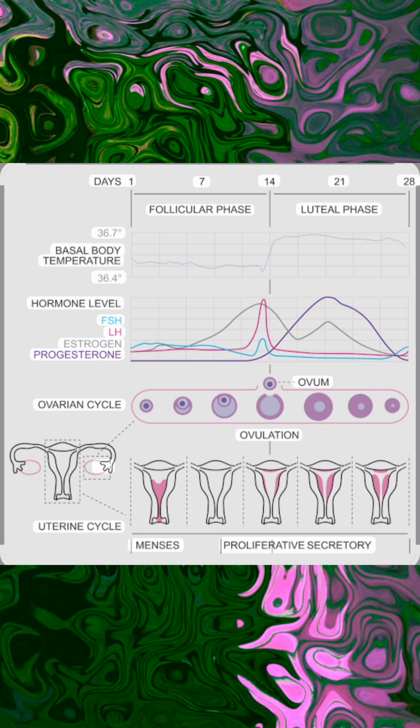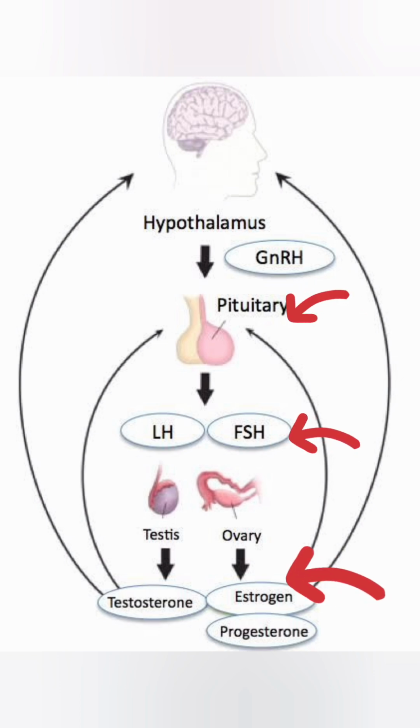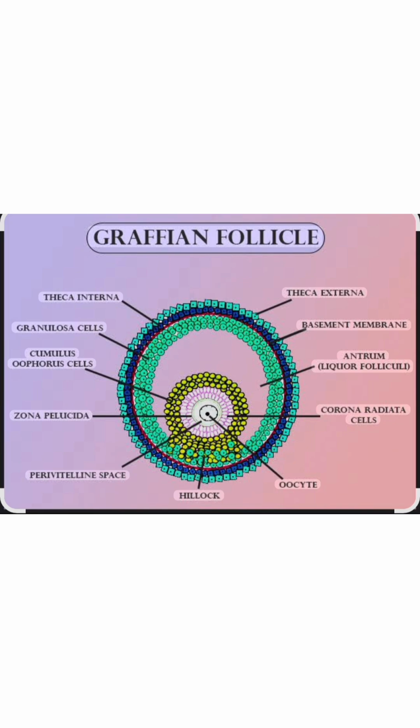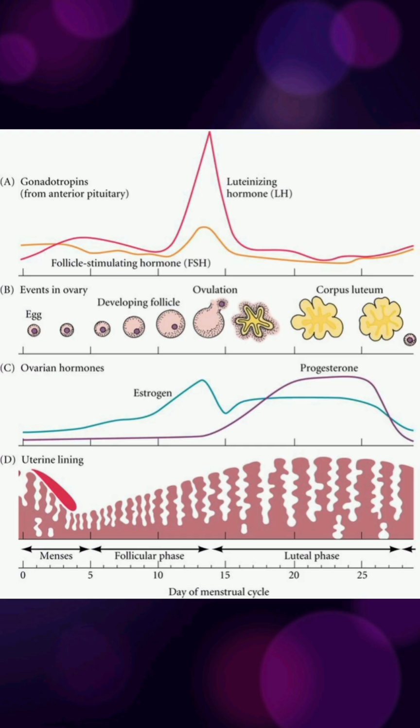Suppose Pinky got her period on 1st May. From 1st May to 5th May, the menstrual phase continues. And from 6th May to 13th May, it is the follicular phase. Now on the 14th day, estrogen orders the pituitary gland to release LH and FSH, and the mature Graafian follicle bursts under the action of LH and FSH.